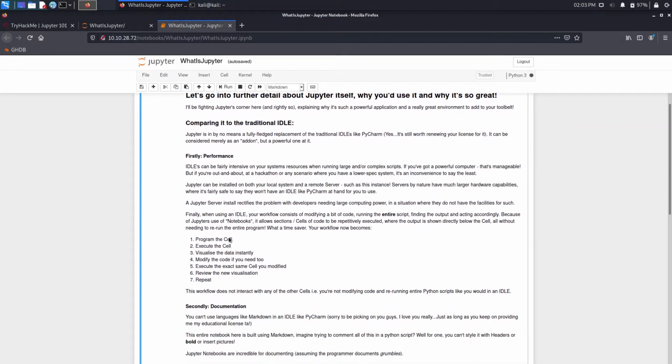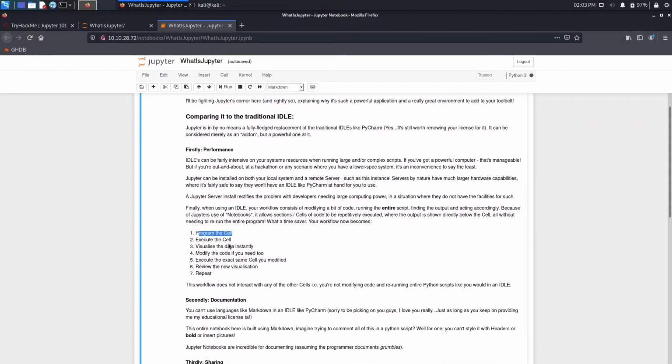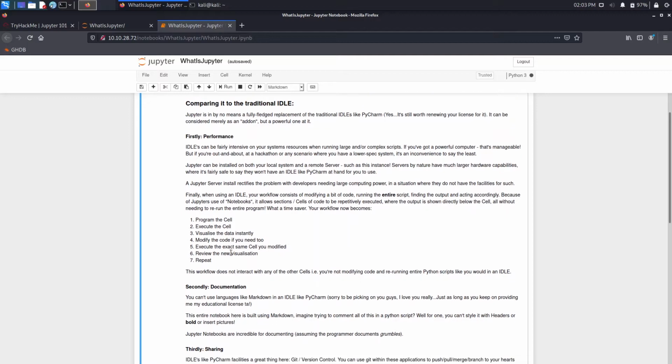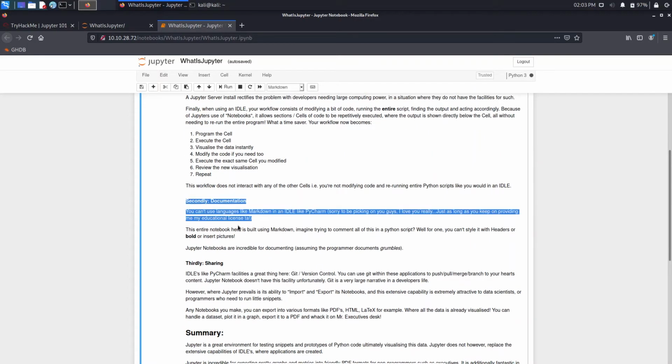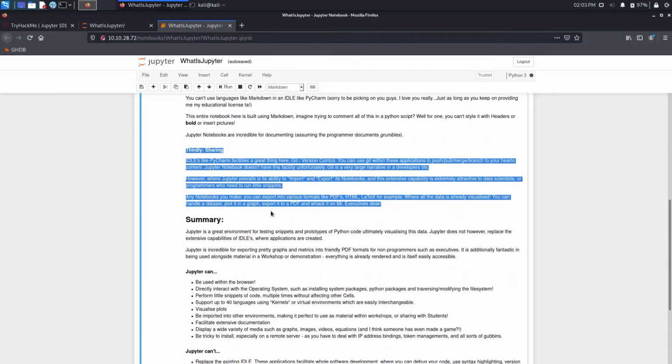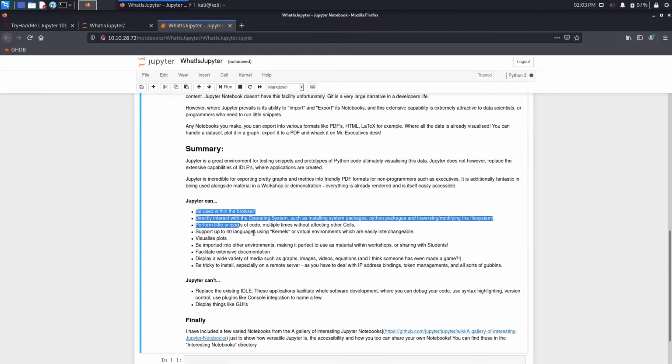So it says about the program: execute this cell, visualize the data instantly, modify the code if you need to. Secondly is the documentation and sharing feature. Jupyter can be used with the browser, directly interact with the operating system, such as installing packages, perform snippets of code, and support 40 languages using kernels. This is the main purpose why people use Jupyter Lab for programming.